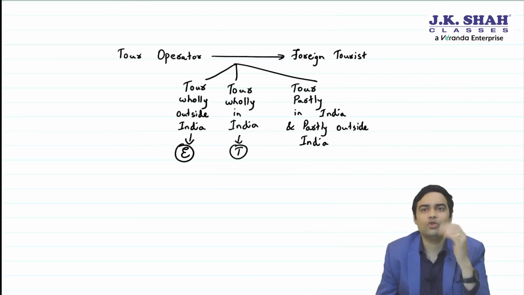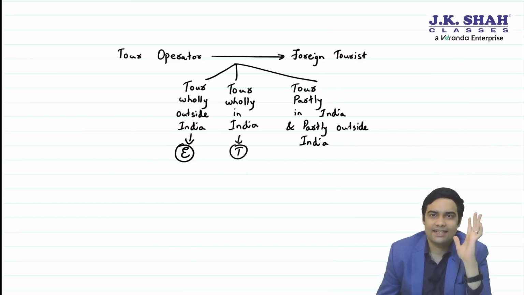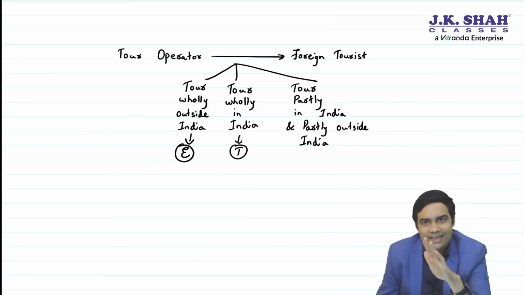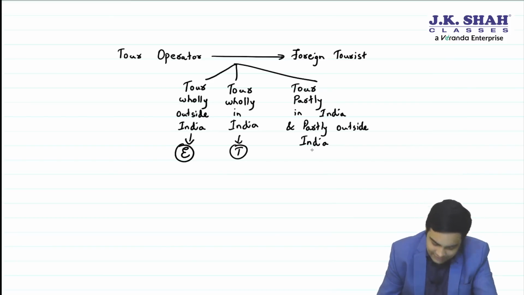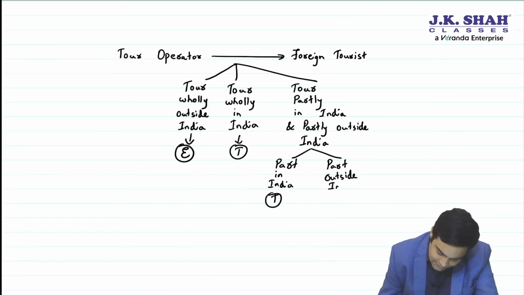What will happen to this? That was the issue. Now, government has said that if the tour is partly in India and partly outside India, the part which is in India will be taxable. For the part which is outside India, this will enjoy an exemption.